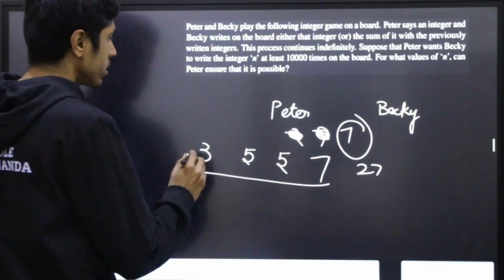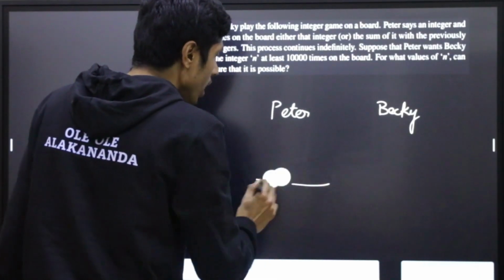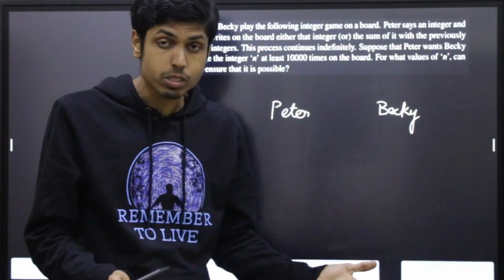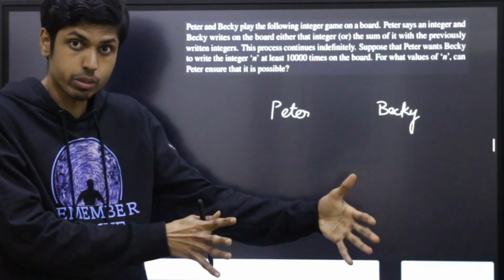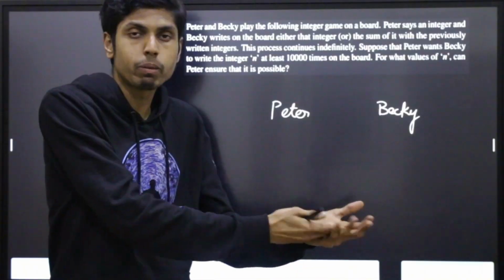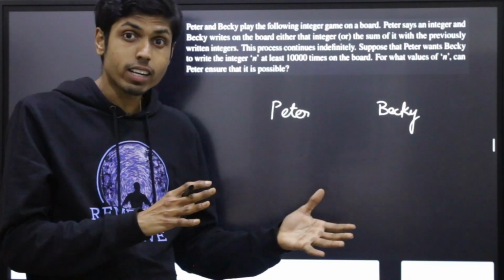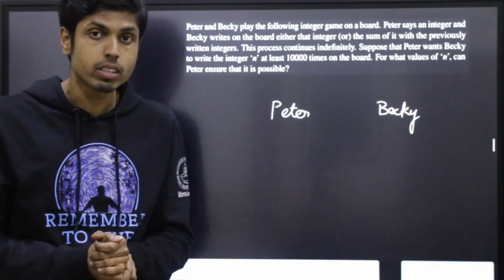The question is, can Peter ensure or guarantee that a particular number n is written at least 10,000 times by Becky? So you should understand that Becky can deny writing a number and instead write the sum of all the numbers along with the number uttered by Peter. So maybe Becky can play cleverly and not write the number uttered by Peter, thereby avoiding the number said by Peter.